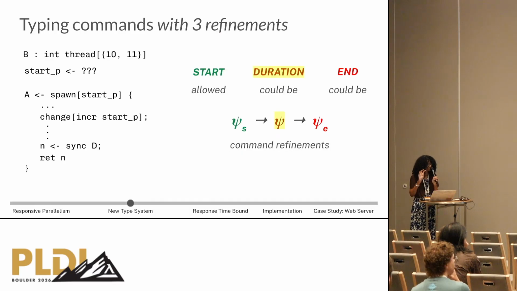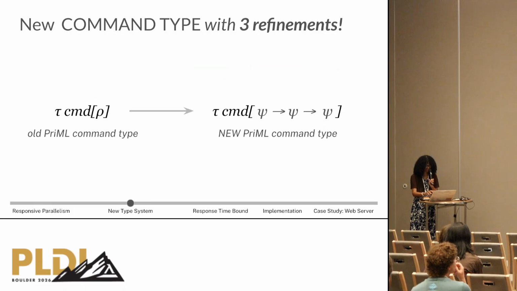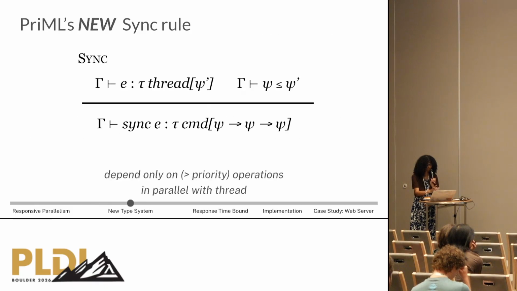So we need 3 refinements to type a command: the start, duration, and end refinements. Our new command type has these 3 refinements in it, and this is what we need to rewrite our sync rule.